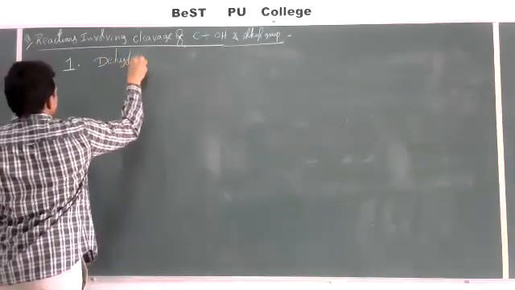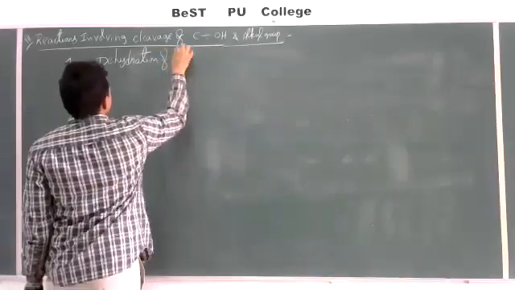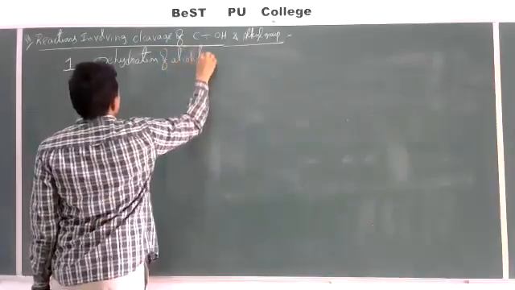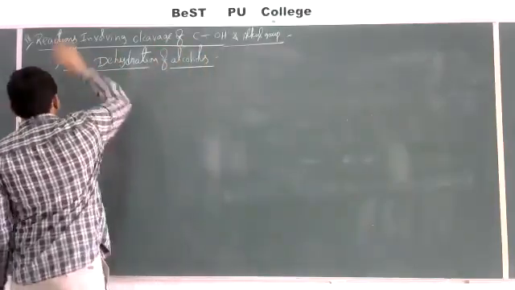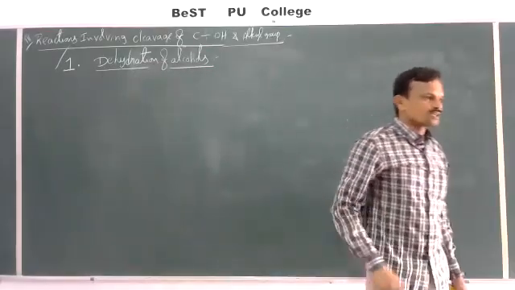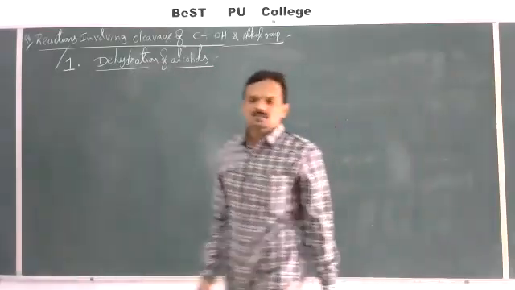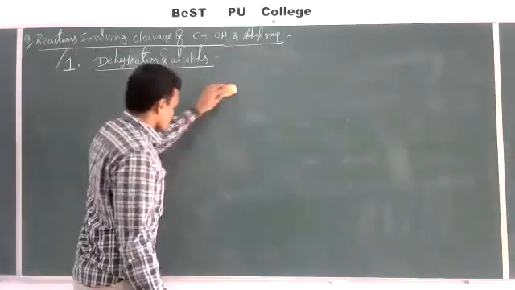Dehydration of alcohols. This is a very important topic here. Almost every year they ask questions based on this dehydration of alcohols, nothing but the mechanism of dehydration of alcohols. Let us see. First, we'll take an example.